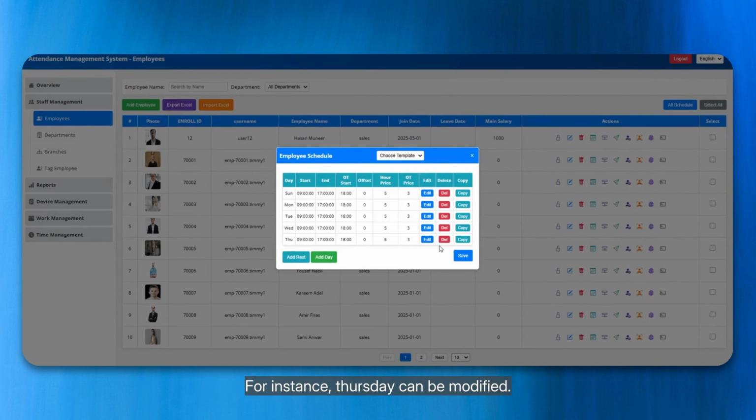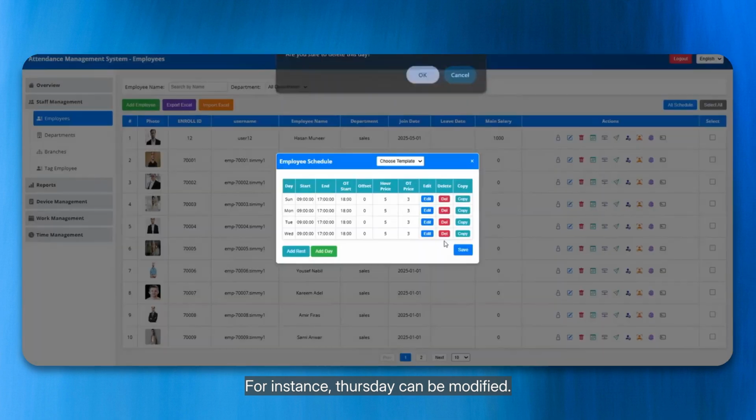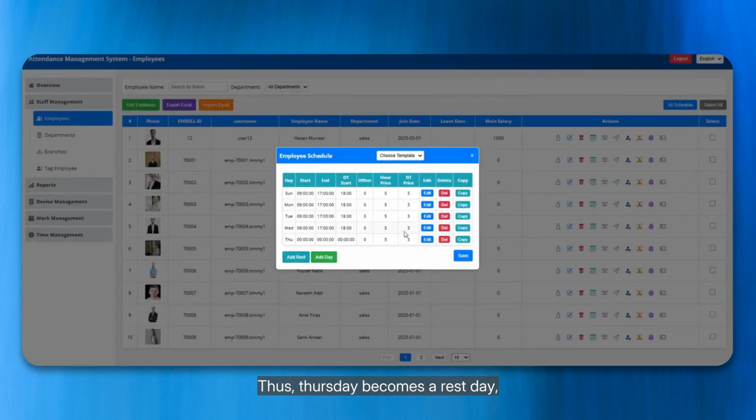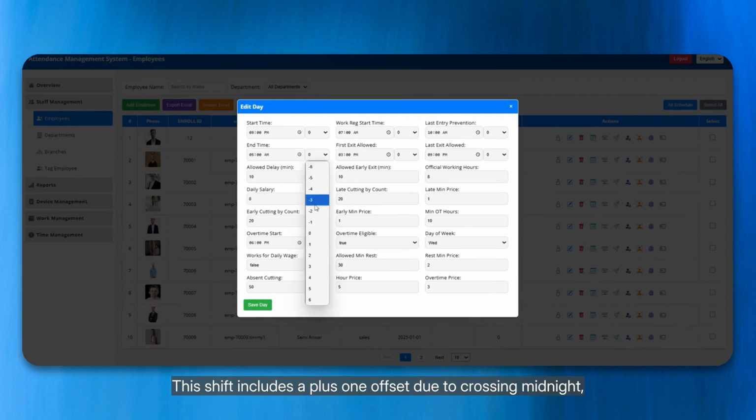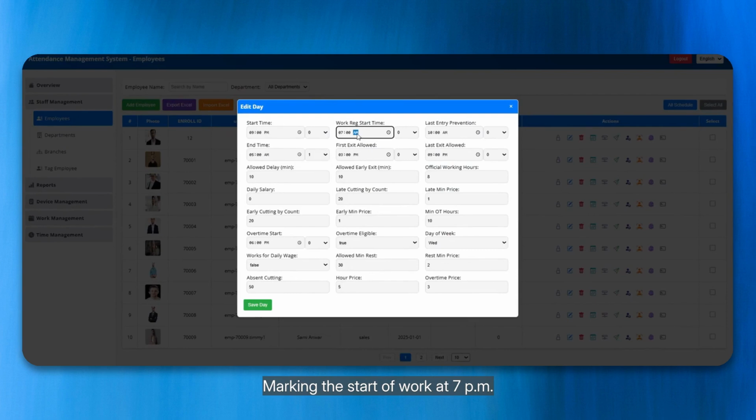Adjustments can be made to convert any day to a rest day. For instance, Thursday can be modified. Thus, Thursday becomes a rest day, while Mr. Hassan's Wednesday schedule is adjusted. He'll work a night shift from 9 p.m. to 5 a.m. This shift includes a +1 offset due to crossing midnight, marking the start of work at 7 p.m. Work concludes at 10 p.m., with operations beginning at 3 a.m., maintaining the +1 offset. The work wraps up by 9 a.m.